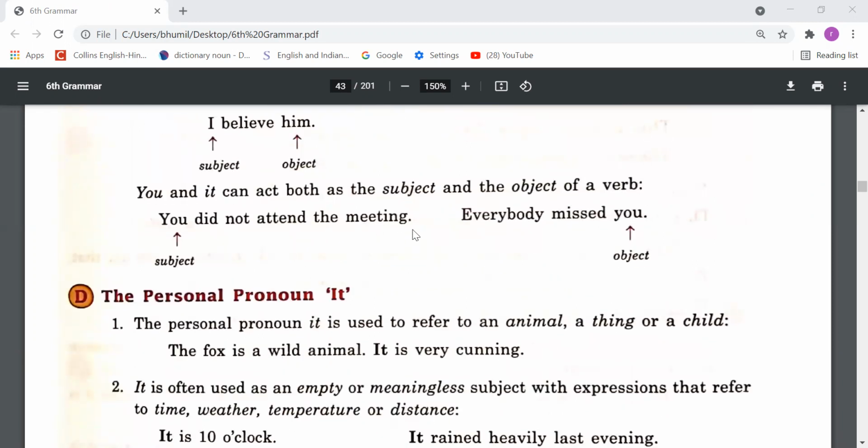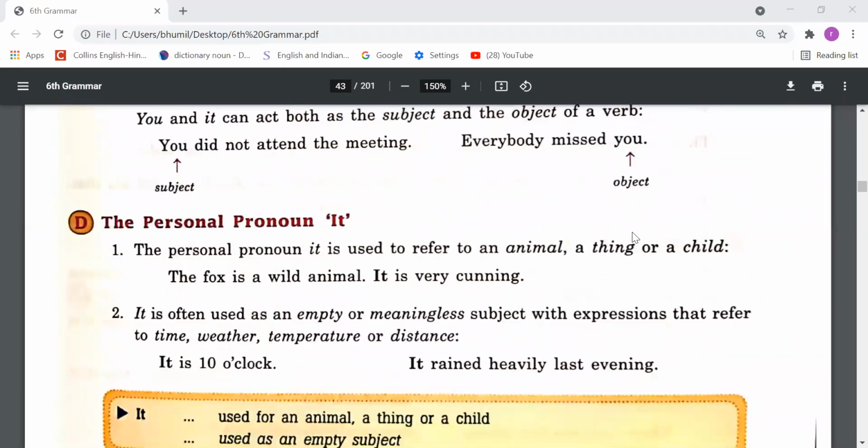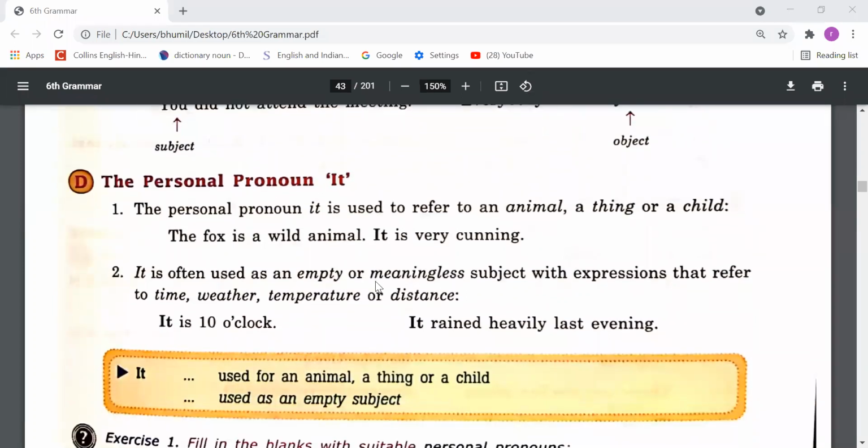You did not attend the meeting. Here, you is used as a subjective case. Everybody missed you. Here, you is used as an objective case, right? So you can be used as a subjective case also, as an objective case also. Now let's talk about personal pronoun it.